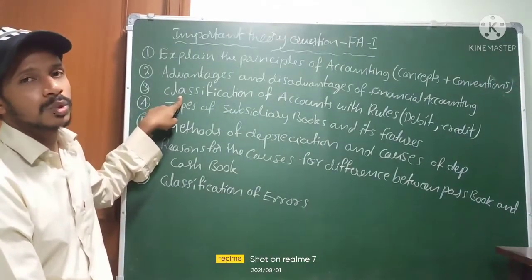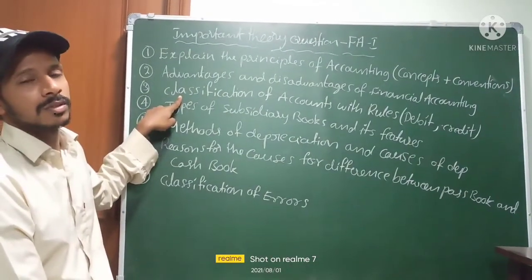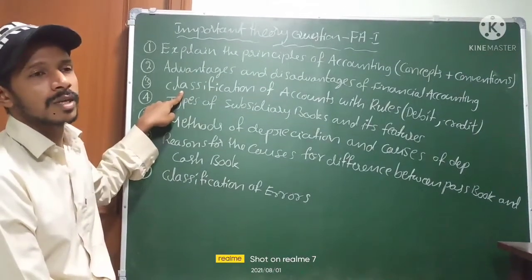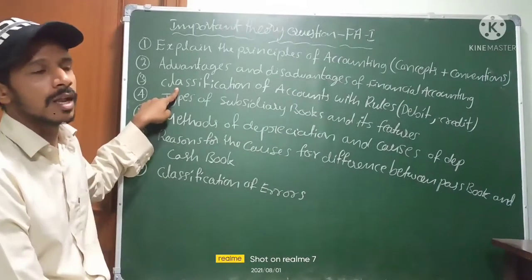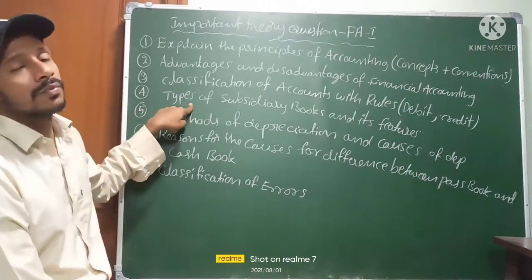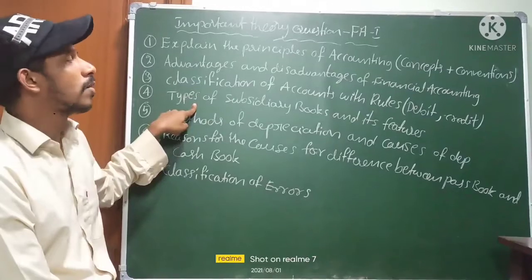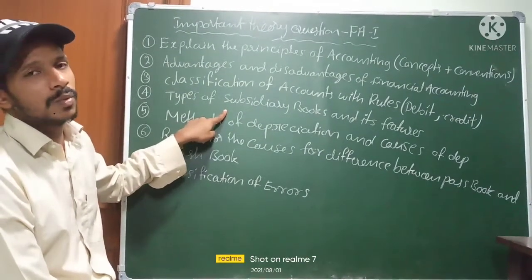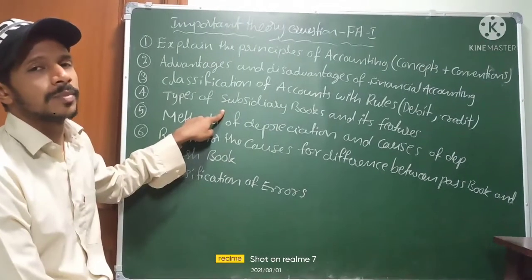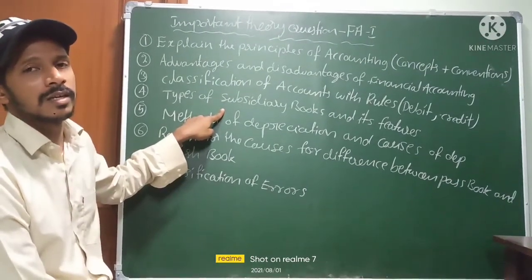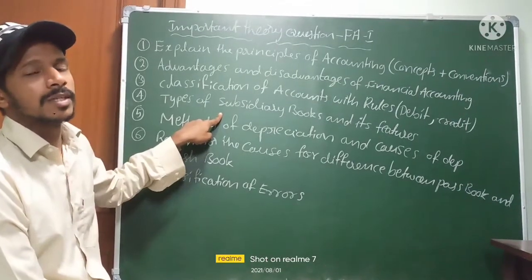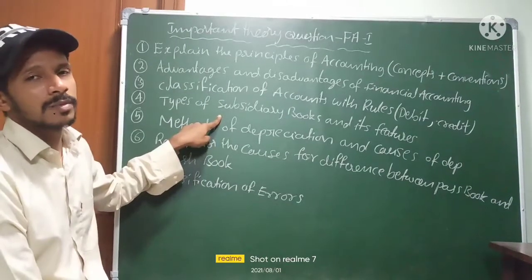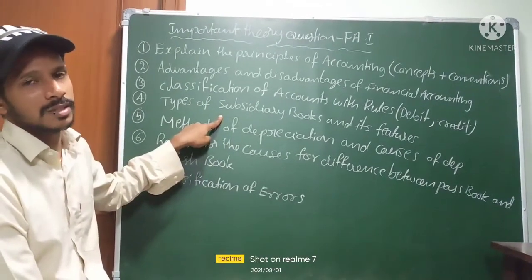Classification of accounts with debit and credit rules. Classification of accounts: personal account, real account, nominal account, that we have to explain with the help of the debit credit rules. Next, fourth question: types of subsidiary books and its features. What are the types? Different types are there: purchase return, sales return, bills payable, bills receivable, cash book and journal proper. These are the subsidiary books we have to explain, and its features also.